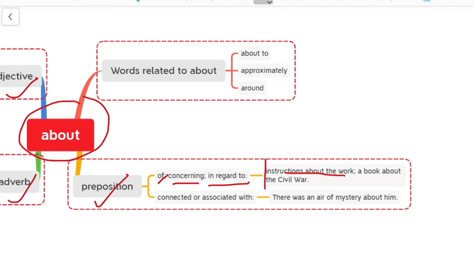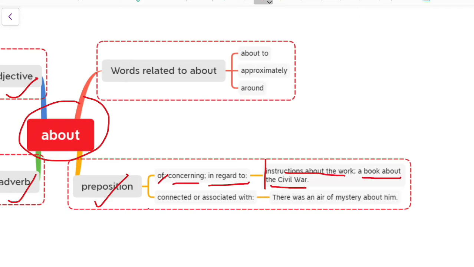Or the second example, a book about the civil war. Suppose we are having a book and the book mentions something specific. So we can say a book about that particular incident, or a book about the civil war.